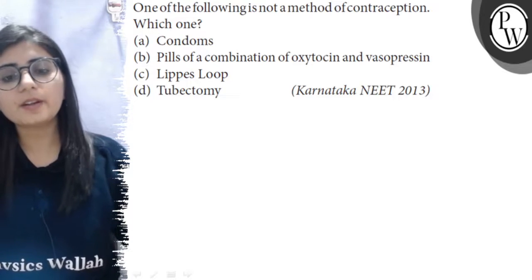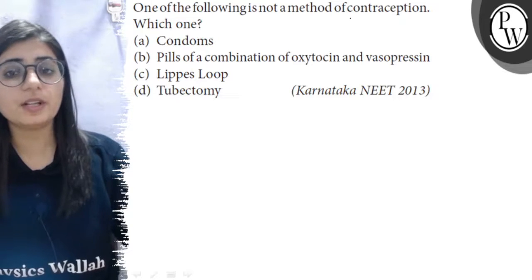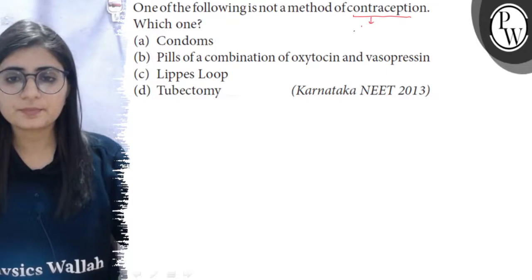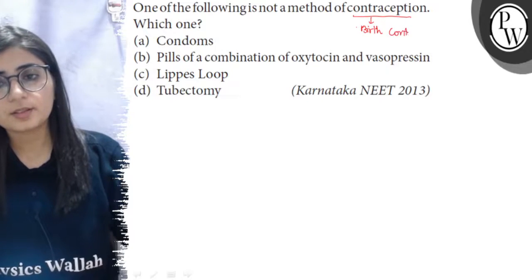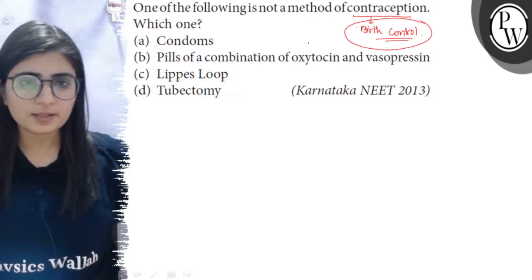The question is, one of the following is not a method of contraception. Which one? Means there are 4 methods given. We have to choose the one which is not related to contraception. And the word contraception means birth control. It is opposite to conception. So the birth control methods.